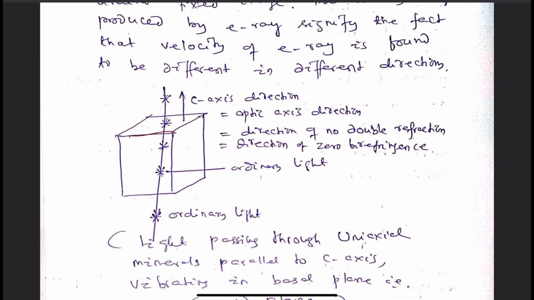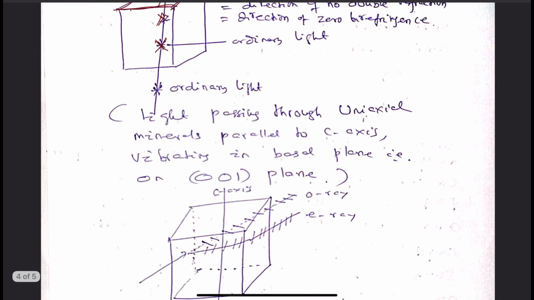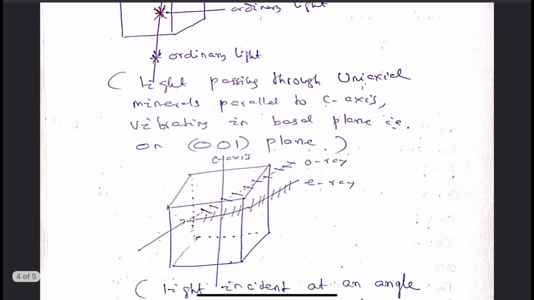So this is the figure that we see. Here the light is moving parallel to the C-axis. It is not found to be double refracted. So the C-axis direction is that direction where we do not find double refraction. But here, this is the C-axis direction. Light is incident at an angle to the C-axis. So we are getting two rays. One is ordinary, the other is extraordinary.